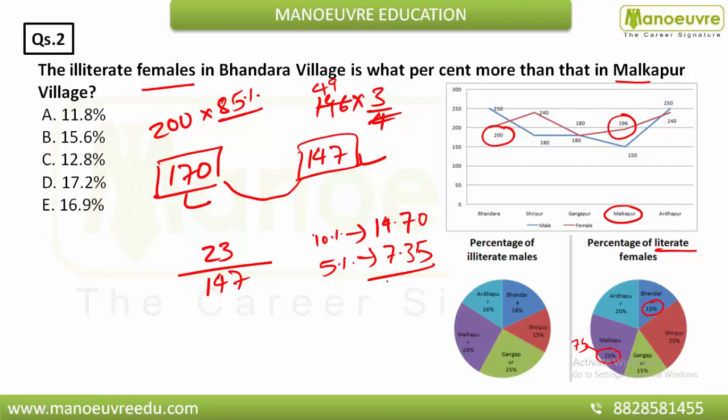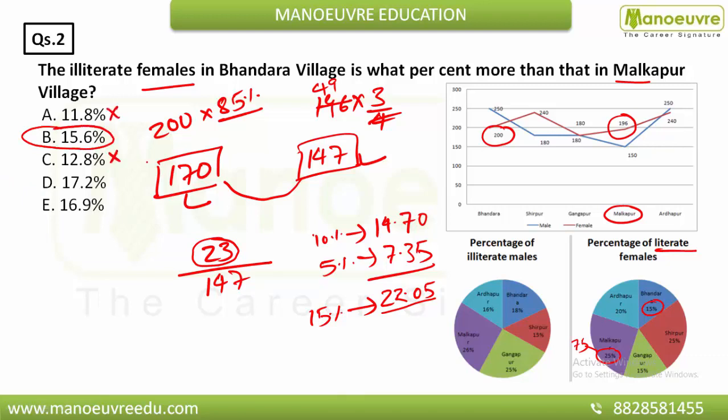If you add it, you will get 22.05. This means 15% of 147 is 22.05. A little bit more than that will give you 23. So that is your option number B.